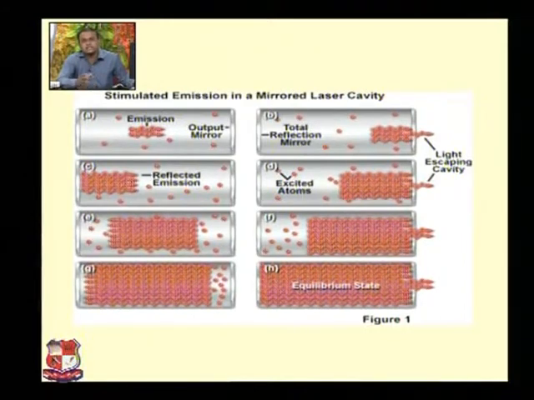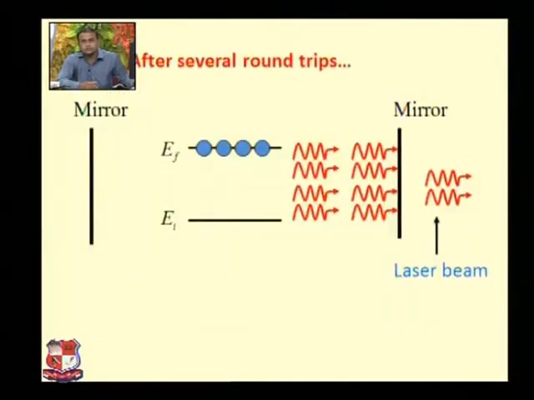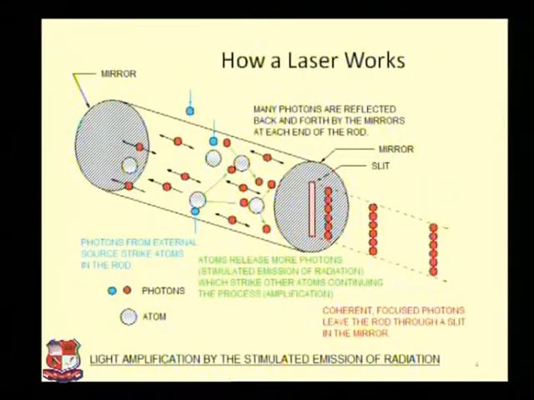And in the last, you can see that the optical cavity or resonator will be full of photons by the multiplication of photons, and hence finally at the side of the partially opaque mirror, the laser light will be produced. Finally, how a laser works: you can see the diagram of lasing action, in which there are two mirrors. At the right hand side mirror, high intensity, high coherence and highly monochromatic light will be produced.